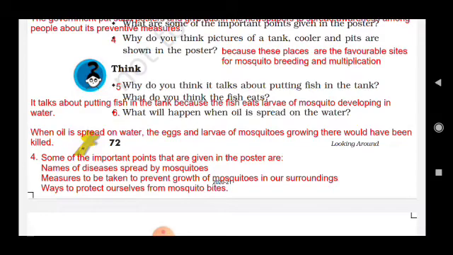Now, question number 4, why do you think pictures of tank, cooler and pits are shown in the poster? Because these places are favorable sites for mosquito breeding and multiplication. Question number 5, why do you think it talks about putting fish in the tank? Because the fish eat the larvae of mosquitoes developing in water. What will happen when oil is spread on the water? We know that oil is lighter. In the last chapter we did the experiment showing that it floats on top of the water. So when oil is spread on water, the eggs and larvae of mosquitoes growing there would be killed.